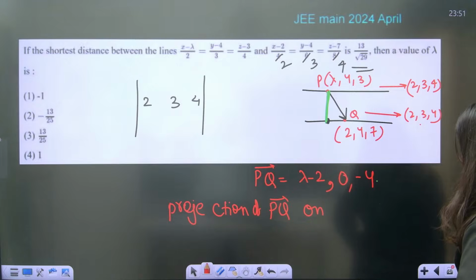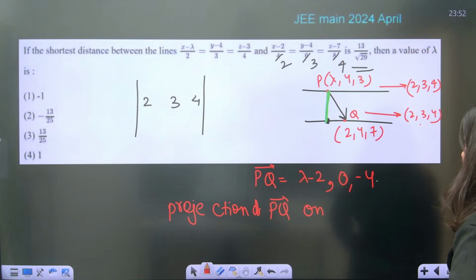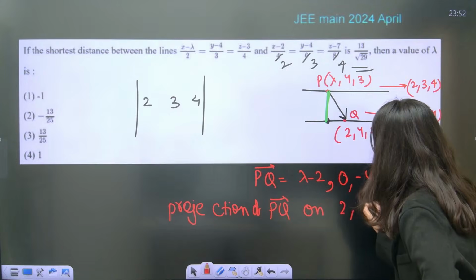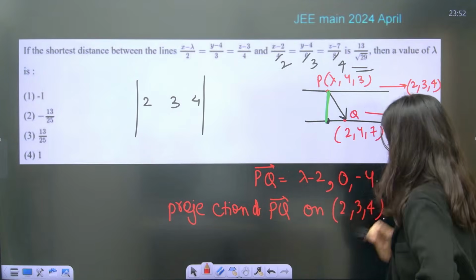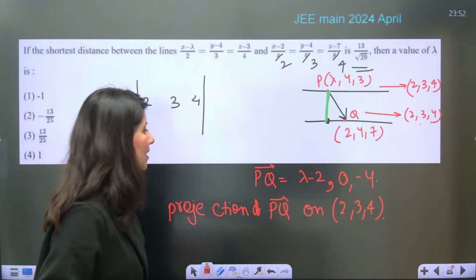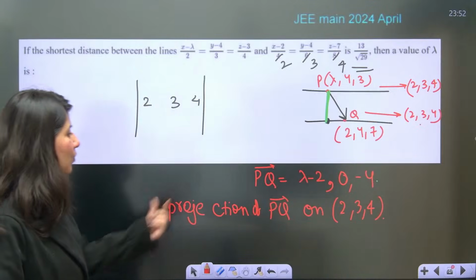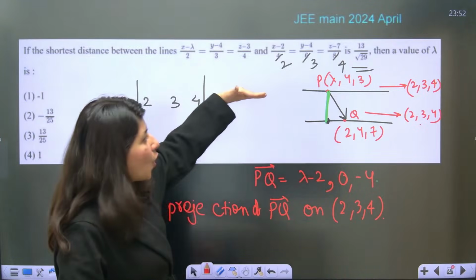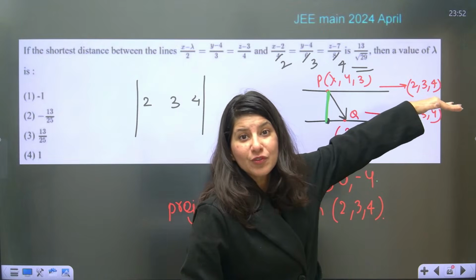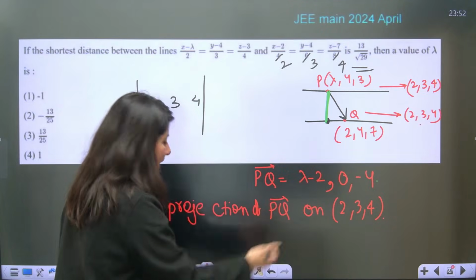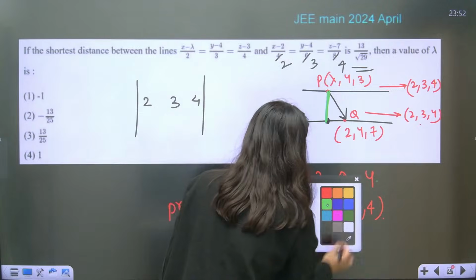PQ vector on 2, 3, 4 vector. Guys, what you have to do is take the projection of PQ vector in the direction of 2, 3, 4. So PQ vector is right here. Take the dot product and then take the magnitude.